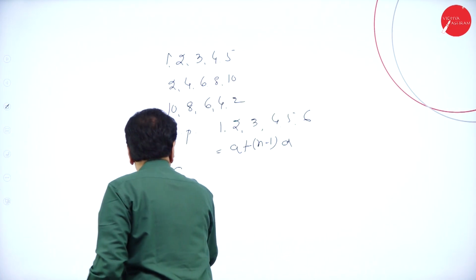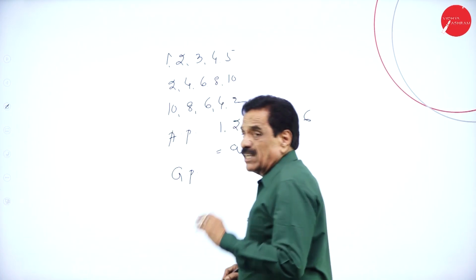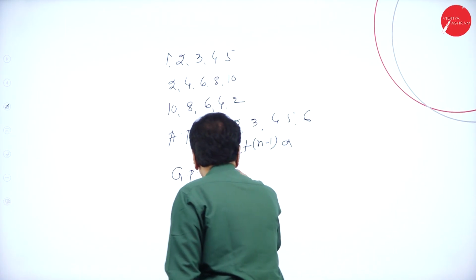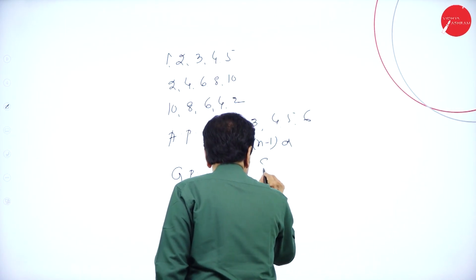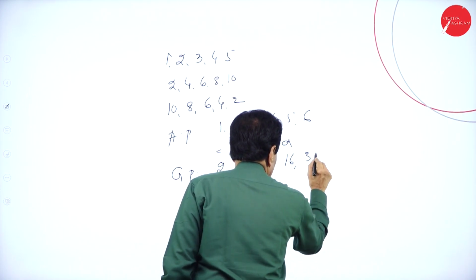Then we have geometric progression, GP, but it jumps like this: 2, 4, 8, 16, 32.